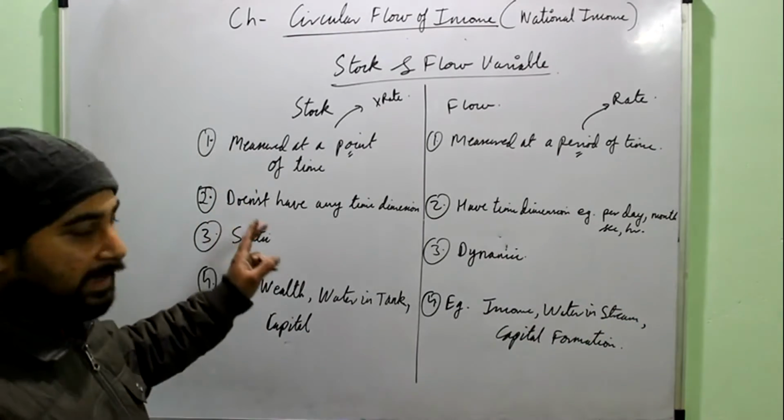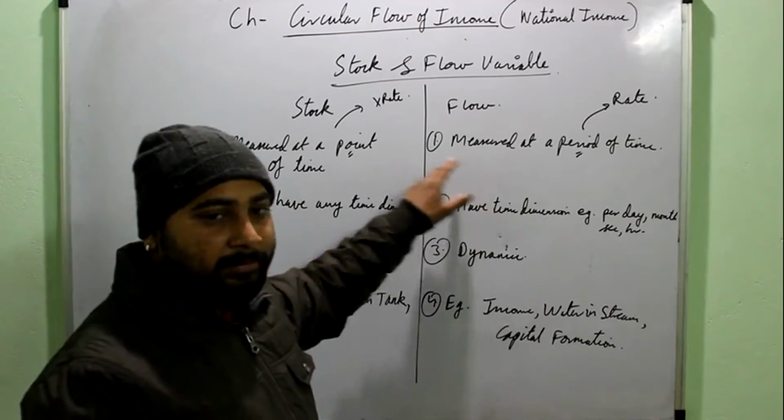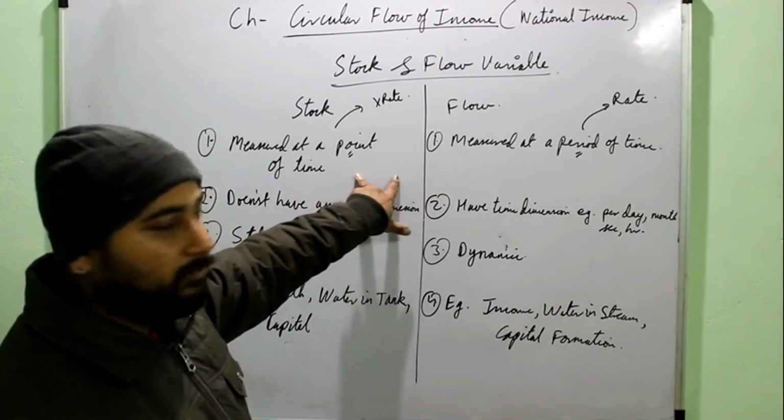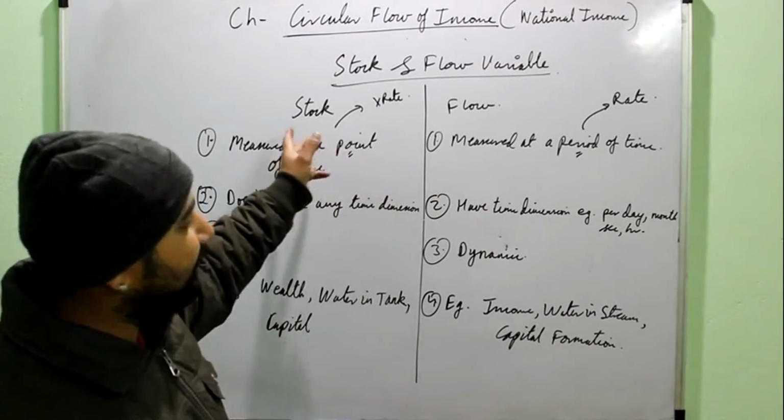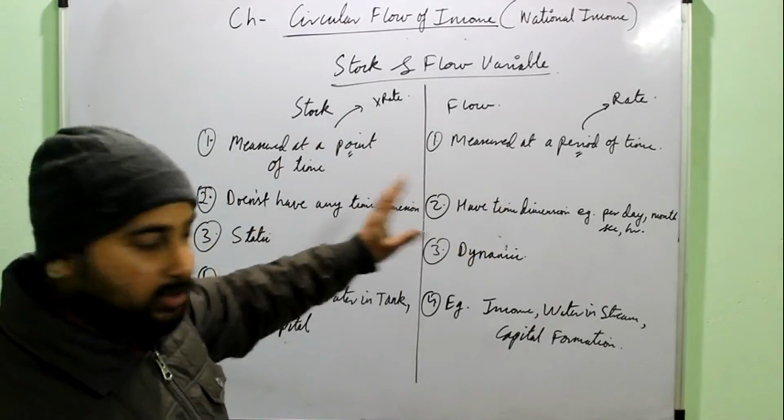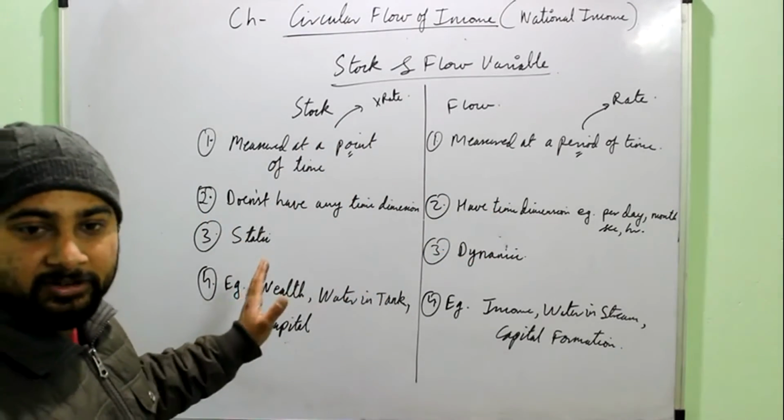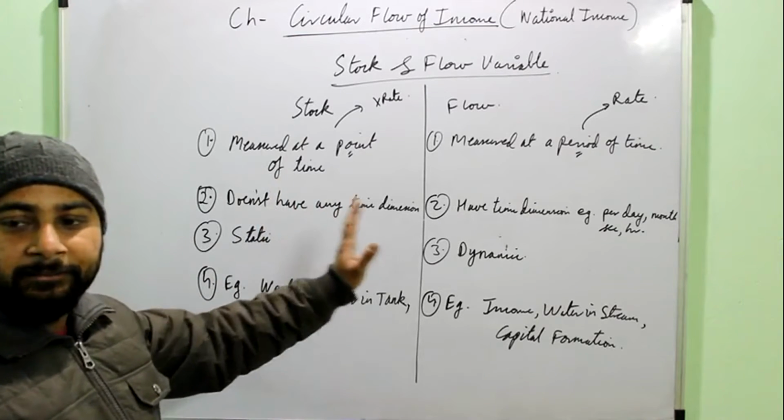Right, so this is why I have written it like this, because most probably if you are getting it in a 3 or 4 mark question, the question would be differentiate between stock and flow variable. So that's why I have written it like this, right? So that you can simply differentiate between stock and flow variables.